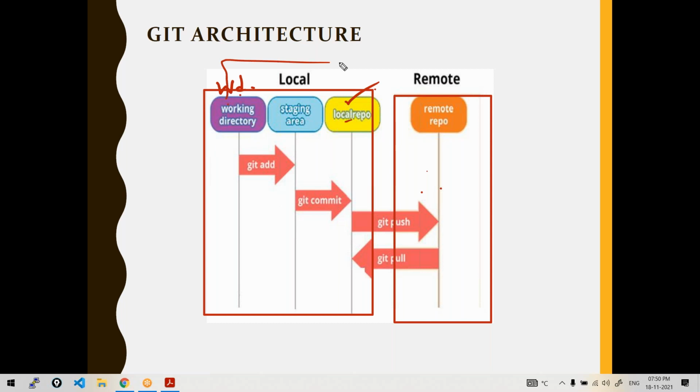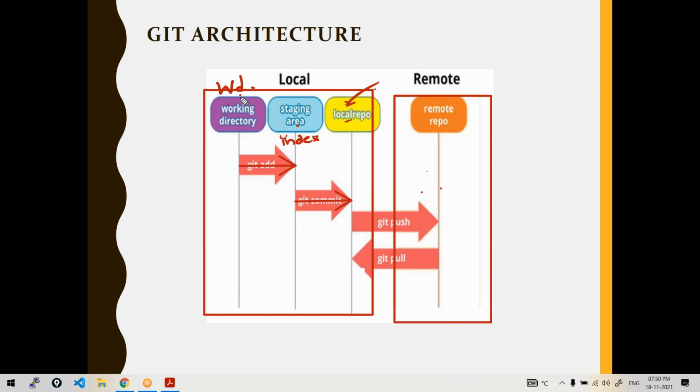Then again, from the working directory, you cannot move your changes this way. Okay, then how do your changes go to local? There is something called the staging area, or else the index area. It's basically a virtual layer which exists between your working directory and local repository. And how do changes go in? First, we'll move our changes from working directory to staging area, then from staging area to local repository. This is how our changes go.